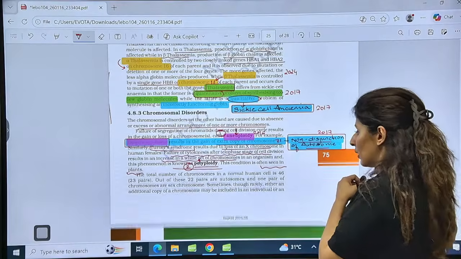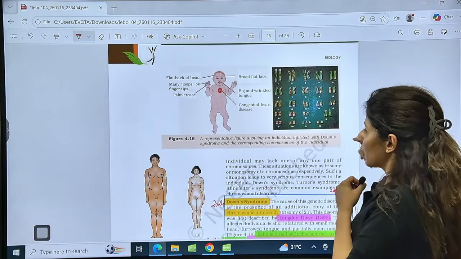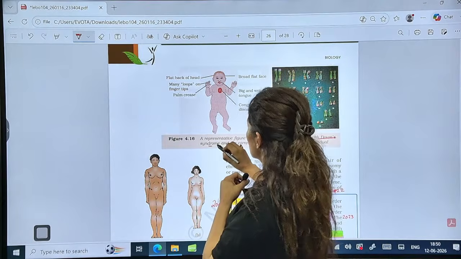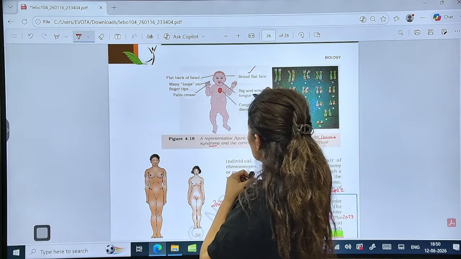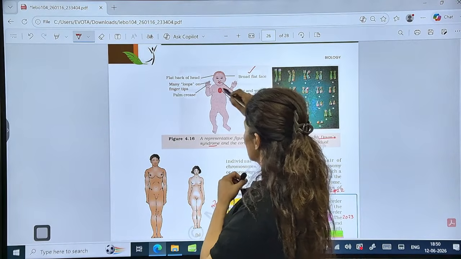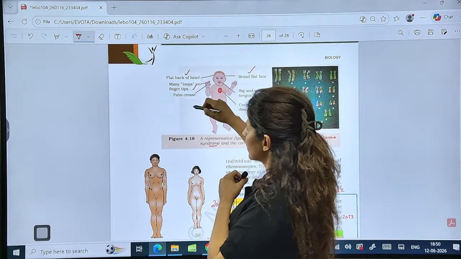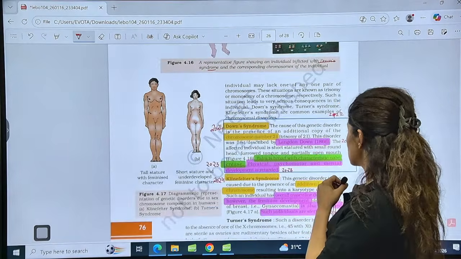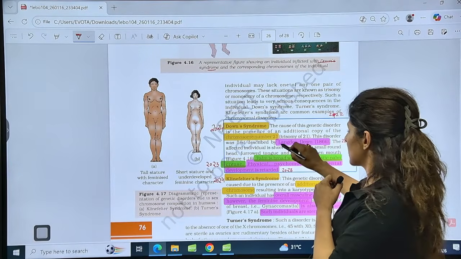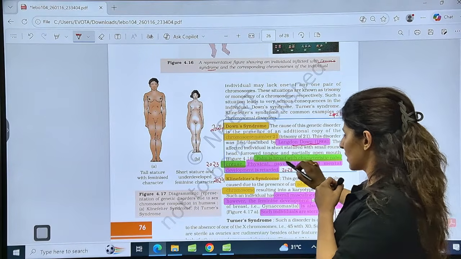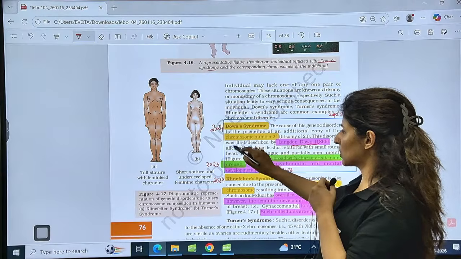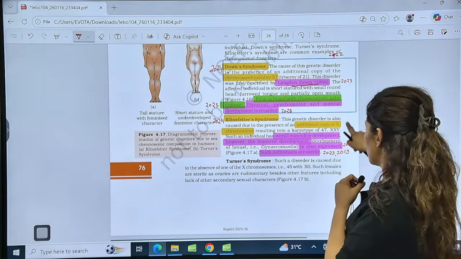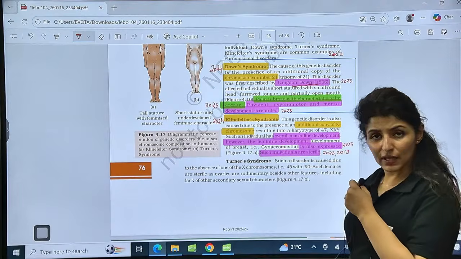Now, these are the important terms. The important features in Down syndrome: broad flat face, big and wrinkled tongue, congenital heart disease, flat back, loops on the fingertips and palm crease, right? Down syndrome was studied by Langdon Down. All these things have been asked: all the factors, all the symptoms, who studied it, what happens. These are important. 23-24 was all about Down syndrome and Klinefelter's as well.